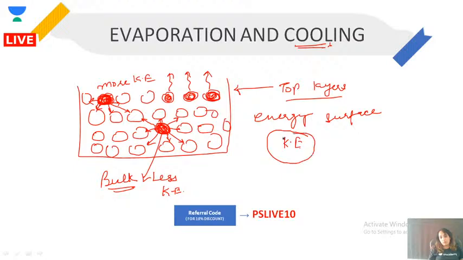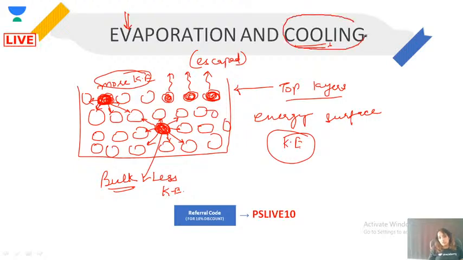Once they have more kinetic energy, it will be very easy for them to escape from the surface. So they absorb energy from the surroundings to increase their kinetic energy so that they can get evaporated. As they are absorbing energy from the surroundings, the surroundings' energy goes down, which results in cooling. Alright, so this is the process of how evaporation causes cooling.